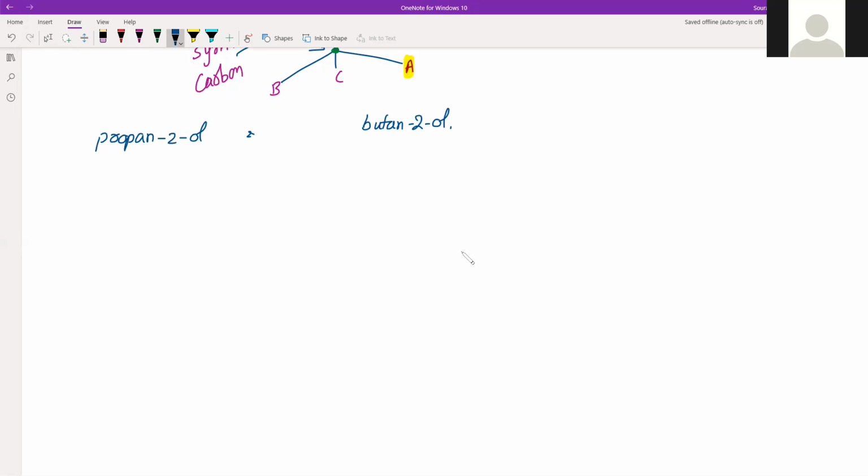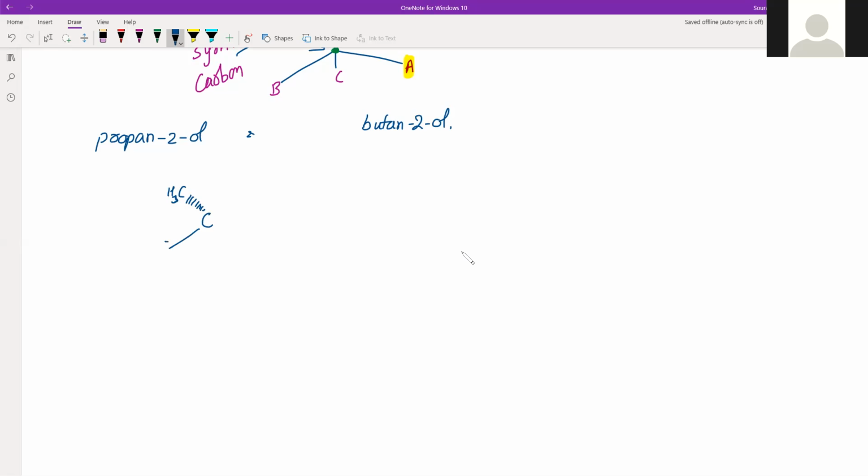So I take propane-2-ol, there will be a carbon, and suppose this CH3 group is attached in the background, on the back side of your screen.